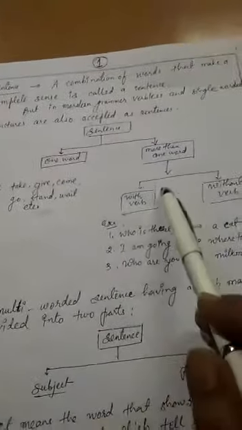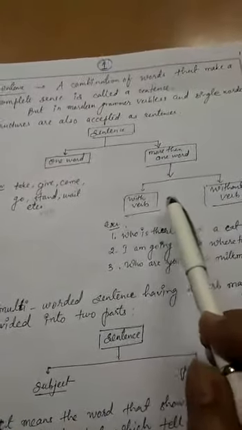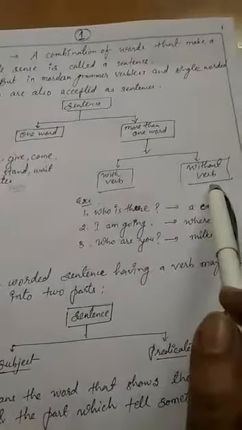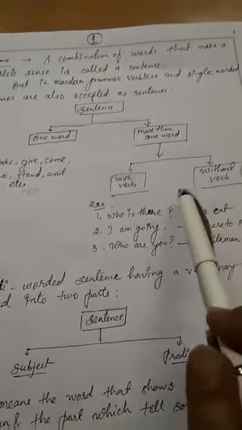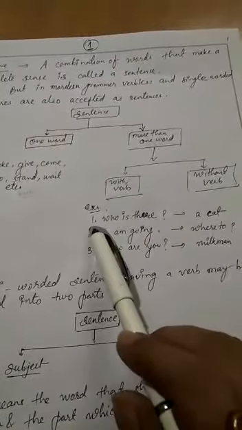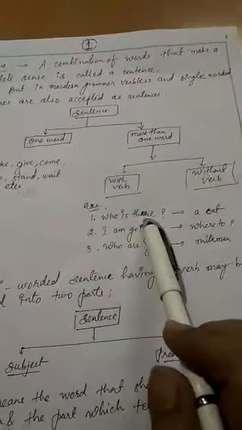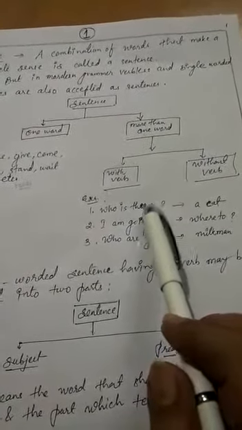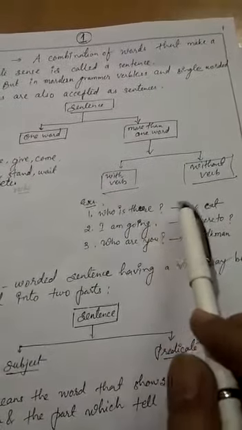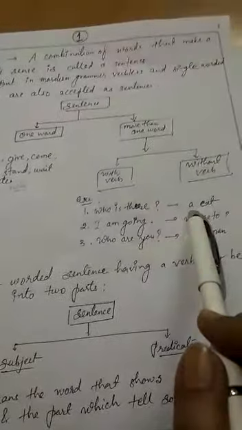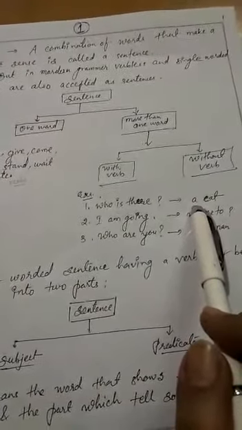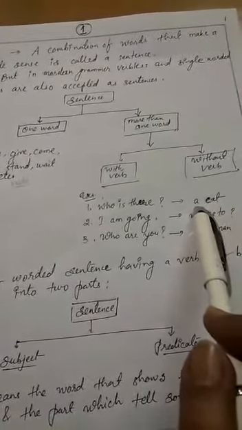It is also divided into two parts. The first one is with verb and the second one is without verb. Okay? So let's take an example. First is "Who is there?" If you ask "Who is there?", someone may give the answer, a cat or a dog.